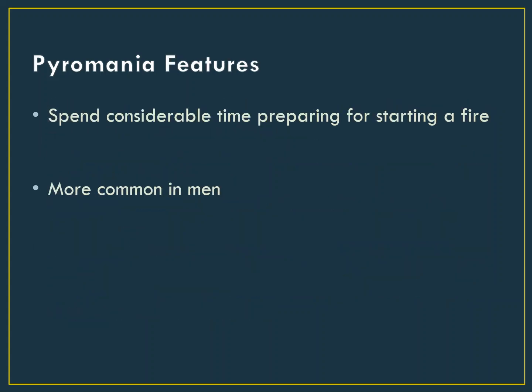Pyromania is an impulse control disorder, so the fires are set on impulse when the urge arises. However, many people with pyromania will spend considerable time thinking about and planning for fires when the time comes, reflecting their intense interest in fire. For example, they may spend some time thinking about where they could set their next fire, or scoping out abandoned buildings to set fire to. They may spend time getting supplies ready. They may also spend time imagining themselves setting the fire.